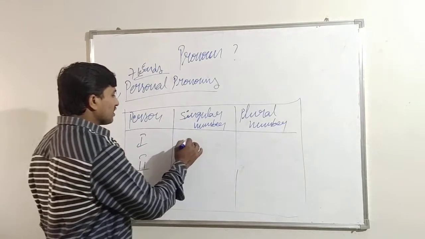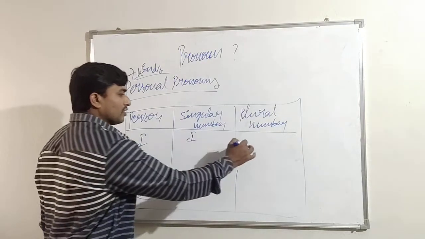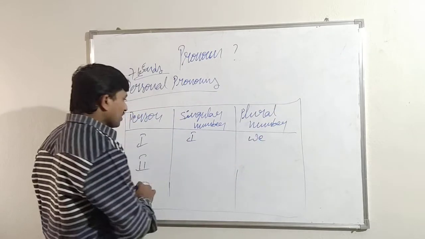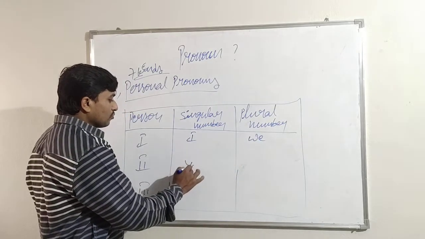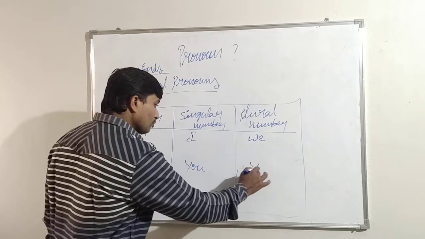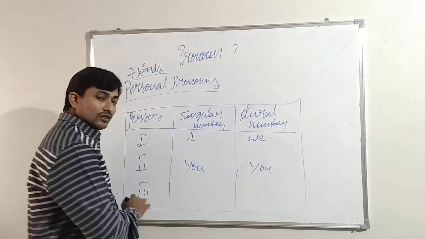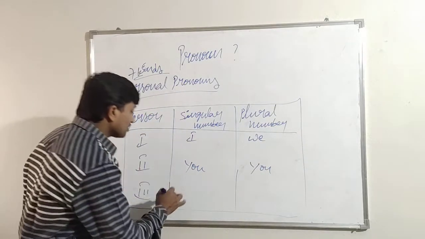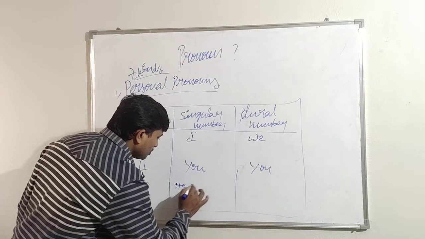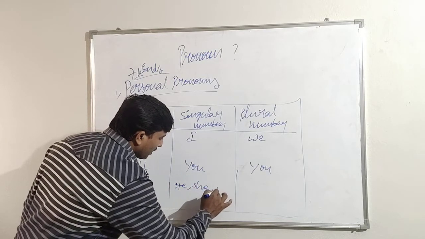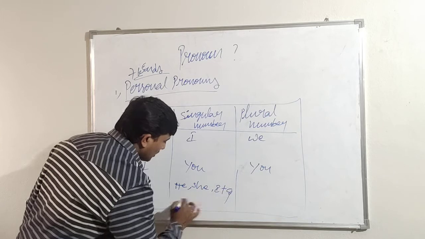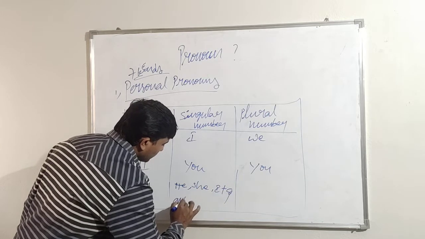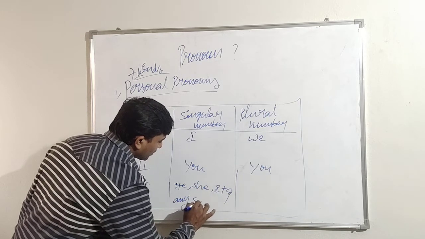First person singular number is I, plural number is we. Second person singular number is you, plural also you. Third person singular numbers are he, she, it, and any singular number.